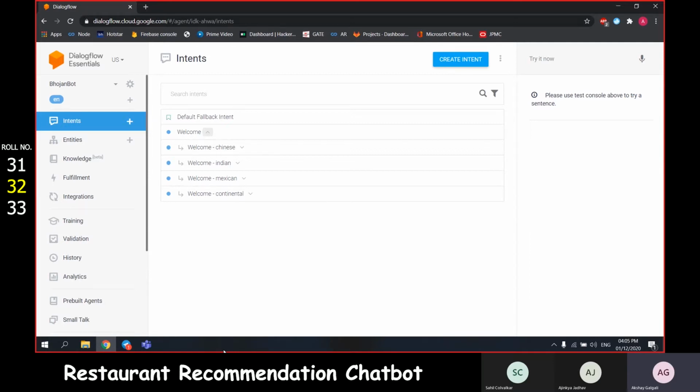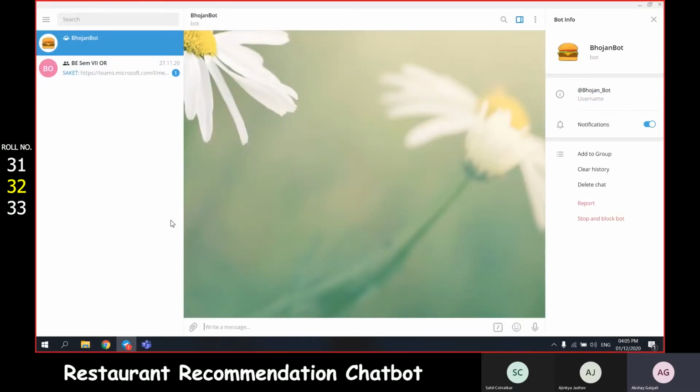Moving on, let's see the working of the chatbot. We have integrated our chatbot with Telegram, which will be later explained by Sahil Kolwarkar. Firstly, we have to start Telegram and search for our bot, which is Bhojan bot. So we search for our bot and click on it.